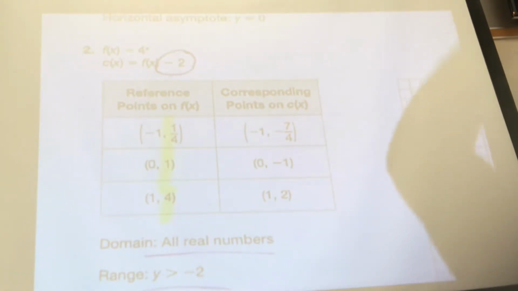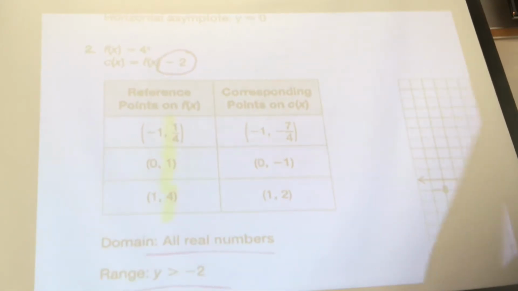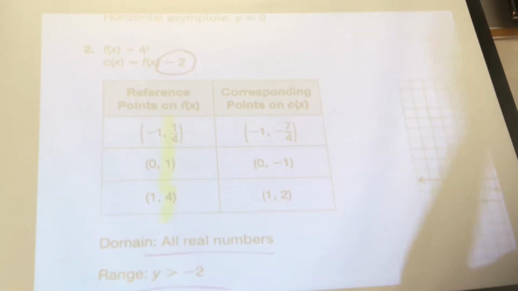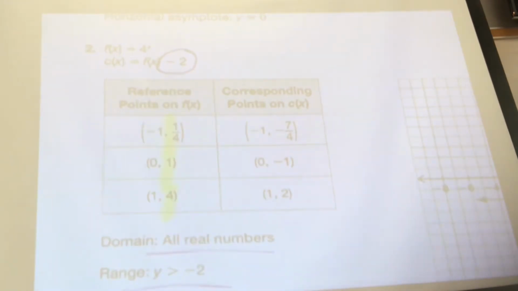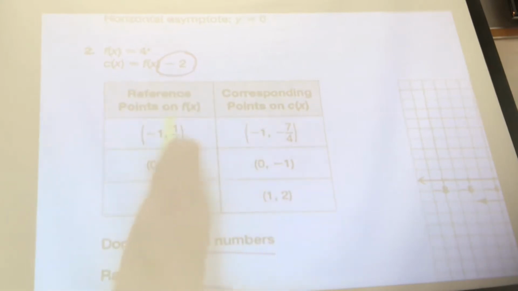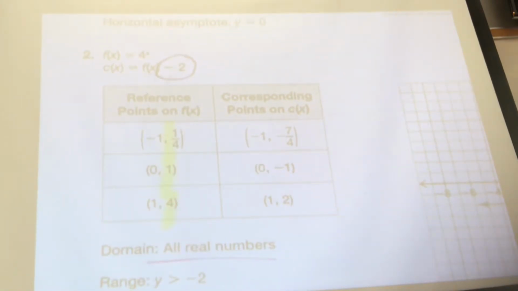Which one's up and down, X or Y? Y. So since you moved up and down, you're going to only change the Y value. When would you change the X value? If you moved left and right. So if you change outside the argument, do you go up and down or left and right? Up and down, right? So since you changed up and down, you only change your Y. That's why you subtract 2 for each one of these values. Questions on number 2?